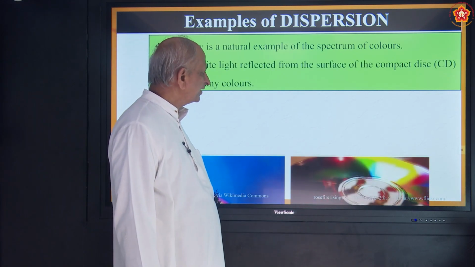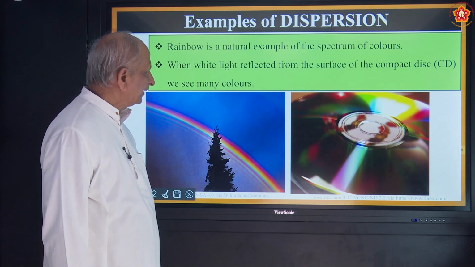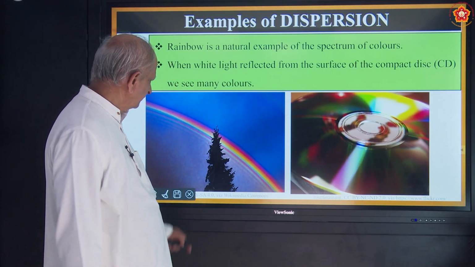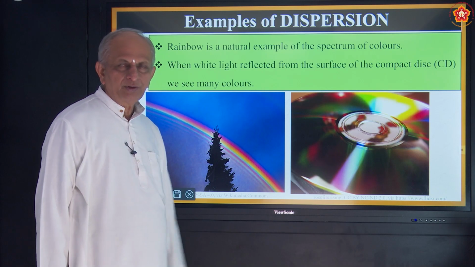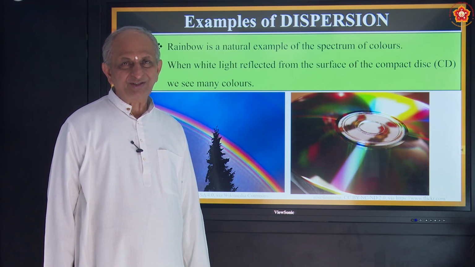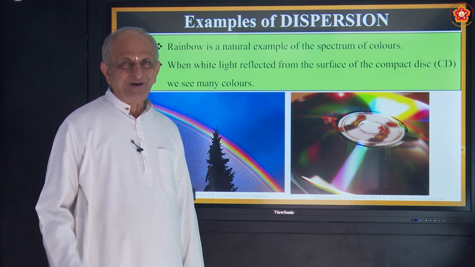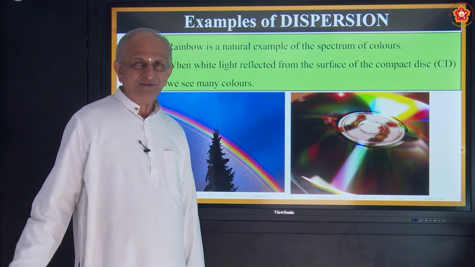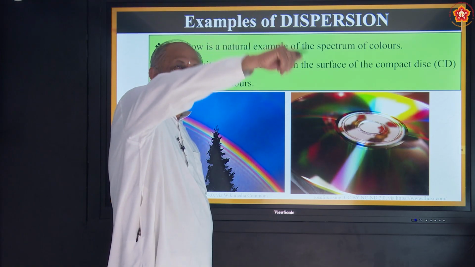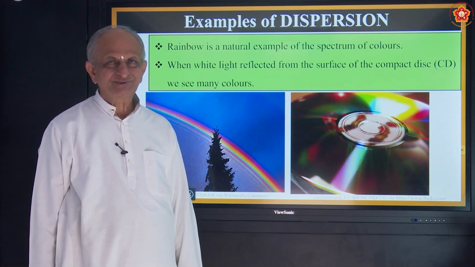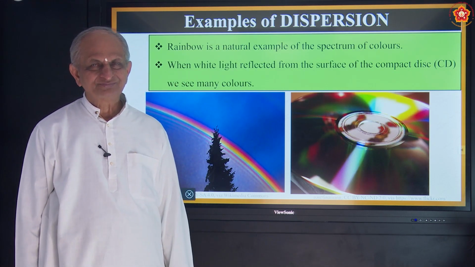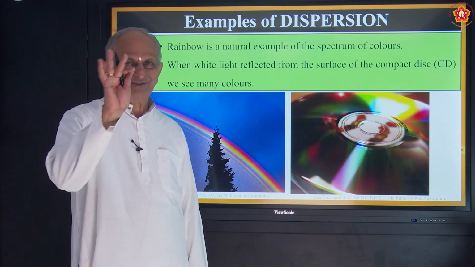Rainbow is an example of a spectrum of colors. Now you will get so many questions on rainbow. Why is the rainbow semicircular? Can you tell me? Very interesting questions. 5 questions are there.